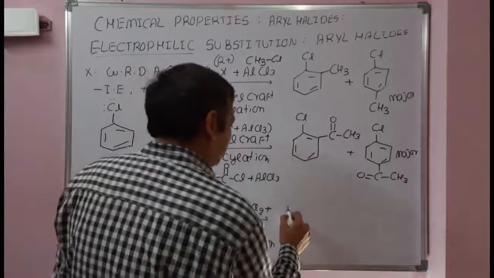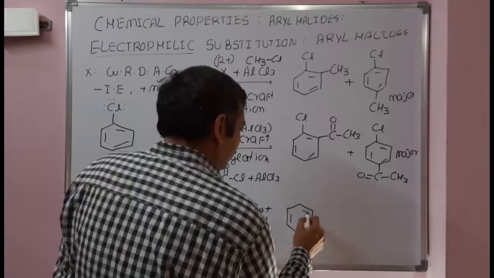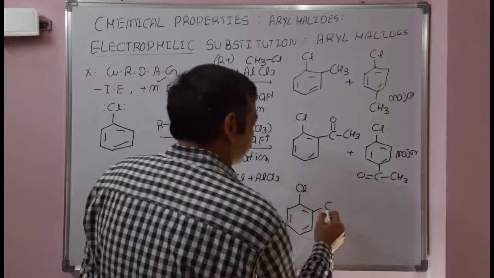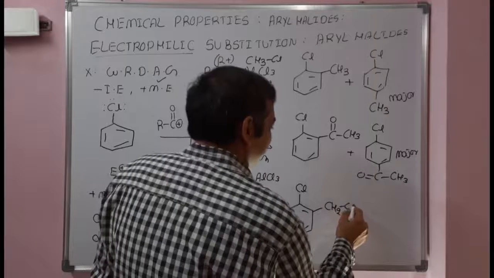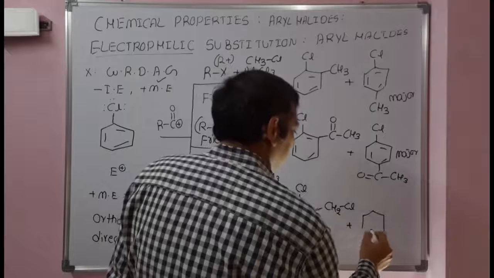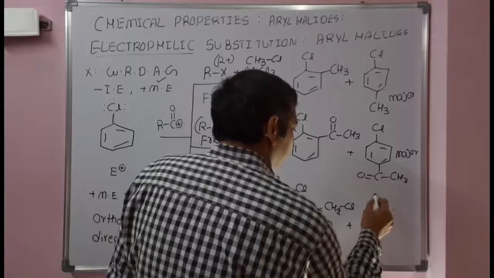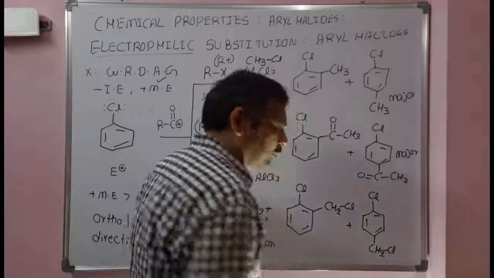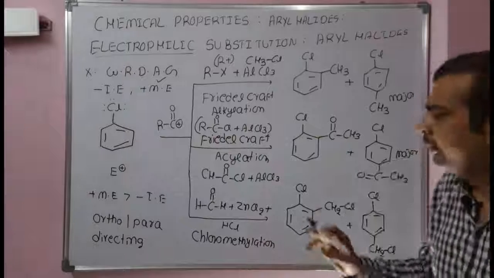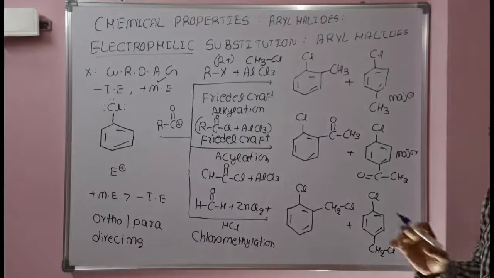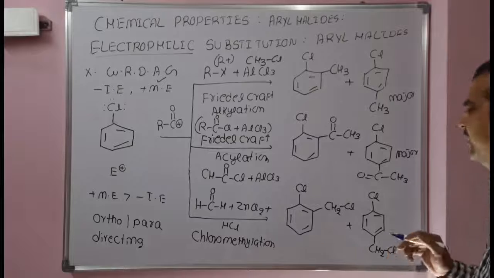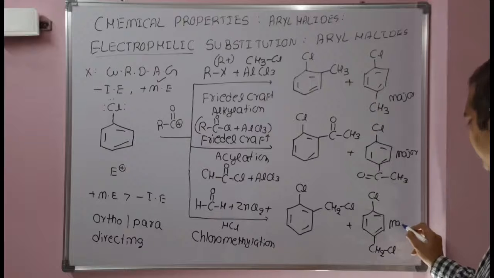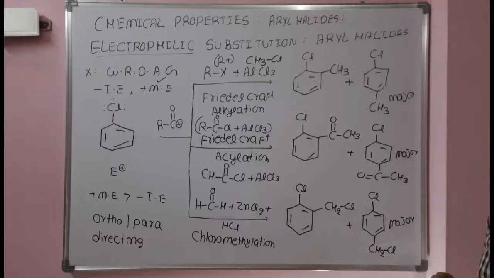Since it is an electrophilic substitution reaction on chlorobenzene, the electrophile will attack at the ortho position as well as the para position. 2-chlorobenzyl chloride and 4-chlorobenzyl chloride will be obtained in the chloromethylation of chlorobenzene. The reagents for chloromethylation are formaldehyde, zinc chloride and hydrochloric acid. Among 2-chlorobenzyl chloride and 4-chlorobenzyl chloride, the major product is 4-chlorobenzyl chloride.